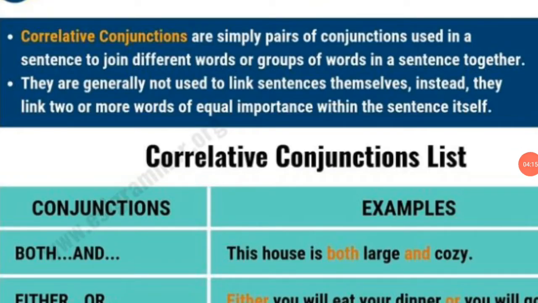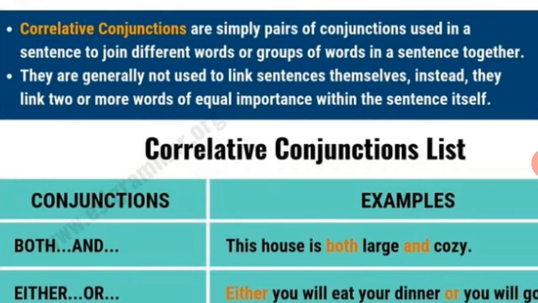Students, correlative conjunctions are simply pairs of conjunctions used in a sentence to join different words or groups of words together. They are generally not used to link sentences themselves. Instead, they link two or more words of equal importance within the sentence itself. So, look at the examples.